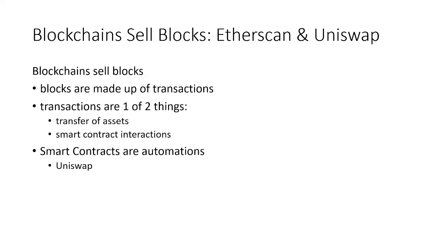So this section is on blockchains and what they do. They sell blocks. We're going to cover a little bit of Etherscan and also a little bit of Uniswap in this one. The main thing to remember is that blockchains sell blocks. Blocks are made up of transactions.